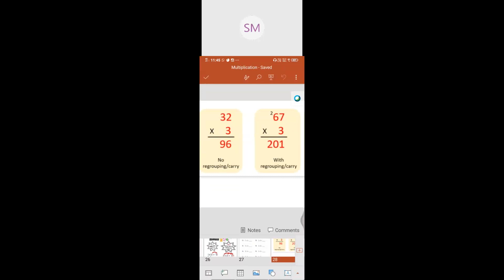The same way we'll go to the second one. 67 multiplied by 3. 3 sevens are 21. If you check that one, 1 goes underneath the ones digit, and 2 goes to the tens place nearby as a carry over. Move to the tens place now. Again, if you multiply 3 sixes are